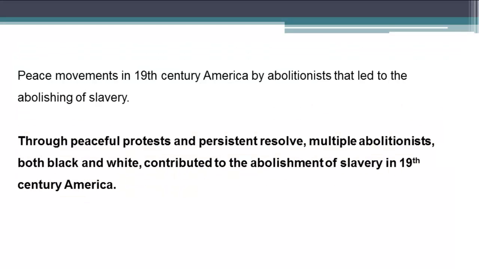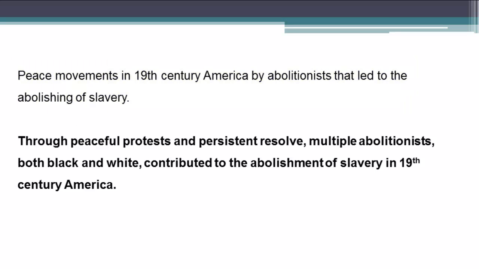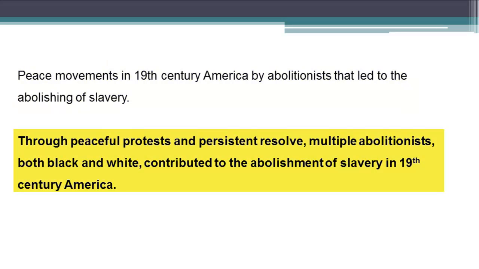And finally, we talked about peace movements in the 19th century, and we had come up with a theme about peace movements in 19th century America by abolitionists that led to the abolishing of slavery. In this case, I'm developing a topic sentence that states, through peaceful protests and persistent resolve, multiple abolitionists, both black and white, contributed to the abolishment of slavery in 19th century America. The way I phrase this, it's probably going to be a paragraph developed through examples and through definitions.